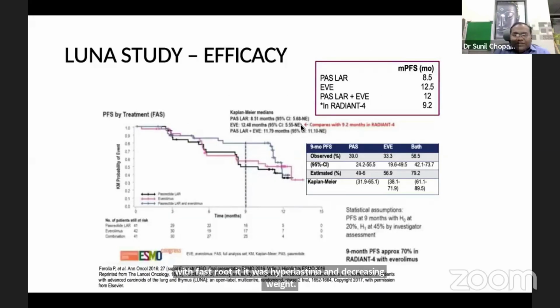So efficacy-wise, with everolimus, the median PFS was 12.5 months. With pasireotide and everolimus, it was 12 months. And with only pasireotide, it was 8.5 months. In the RADIANT-4 trial, it was 9.2 months PFS with everolimus. So 9-month PFS was 70% in RADIANT-4.